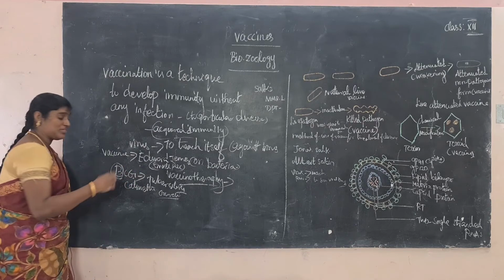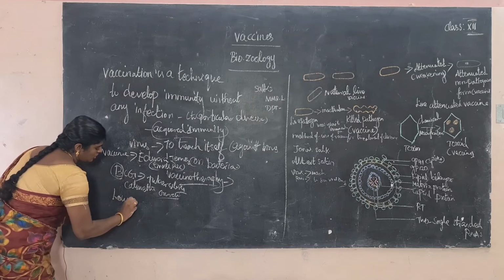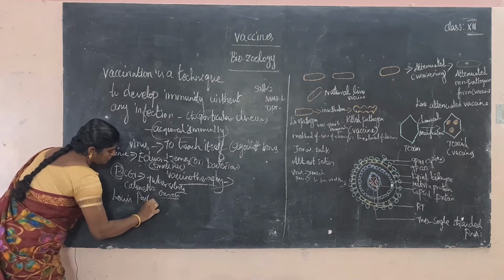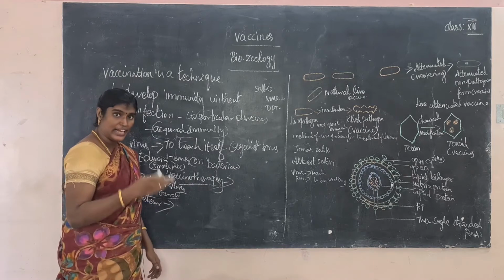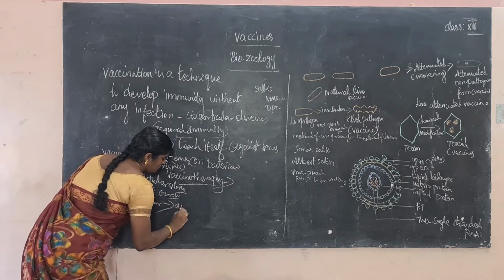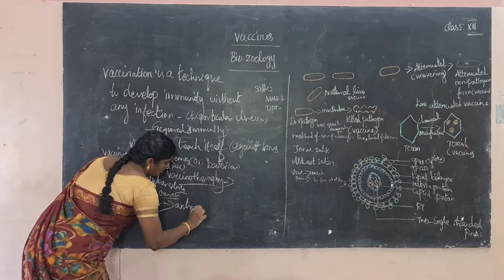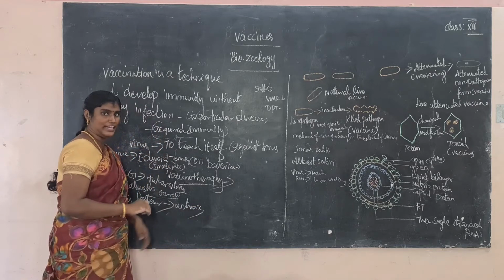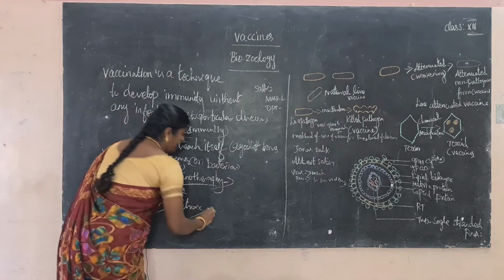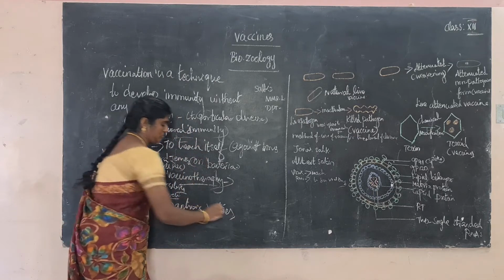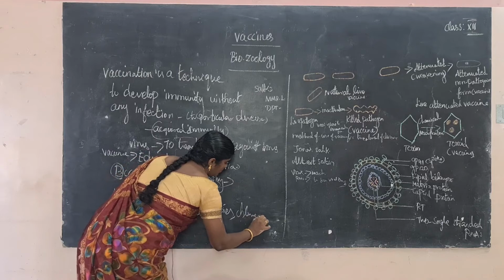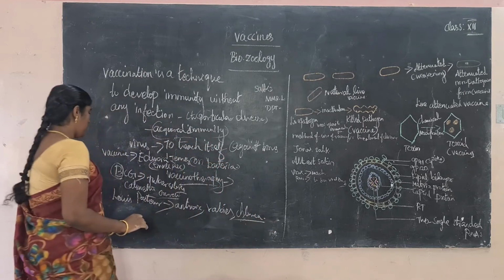Louis Pasteur developed some vaccines against rabies, anthrax and cholera. What is anthrax disease? It is an animal disease, a cattle disease. Okay, these are the main important diseases.